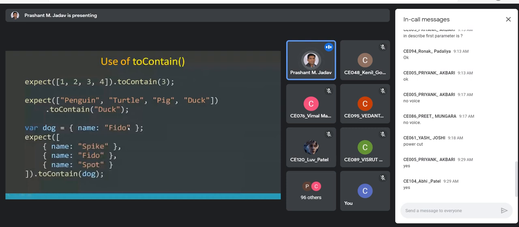It exists, so it should pass, but if the name is different from any of the names in this array of objects, it should fail. So this is also a useful matcher whenever you have an array of primitive types, an array of strings, an array of numbers, or even an array of objects. You can use the toContain method to check whether it contains an item or not. Sometimes test cases become easier to write using these available matchers.